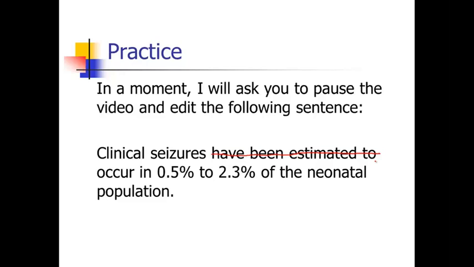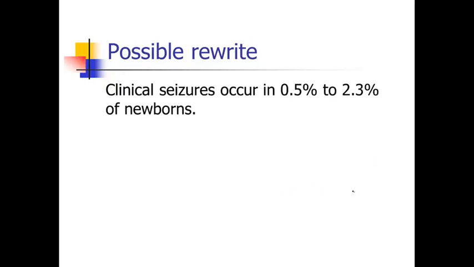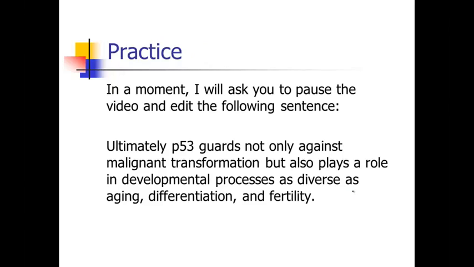And then we get to occur in 0.5% to 2.3% of the neonatal population. Now you might have thought, oh, neonatal population, that sounds really important, I better leave it untouched. And in fact, the first time I edited this sentence, I missed this. But what is a neonatal population? So neo means new, nate means born. So this is just a fancy way of saying newborns. See how much more direct and easy that is to read? Clinical seizures occur in 0.5% to 2.3% of newborns, and then of course we'd want to have some references at the end of that sentence. So hopefully you got something similar. Again, you may not have an identical rewrite to mine, but hopefully you have something similar.